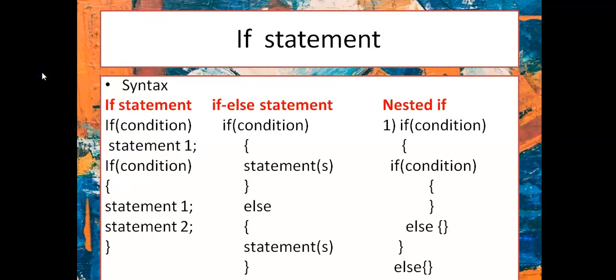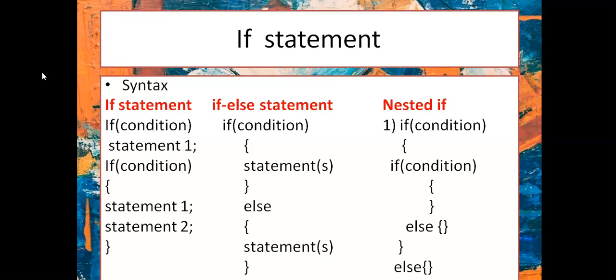Now the if statement has the following syntax. If the condition is true, a single statement, statement 1, is executed. If I want to write multiple statements, I have to write them within curly brackets. The second type is the if else statement. If the condition is true, certain statements are executed. For the false condition, the statements are written in else, and whatever is written in else is executed.